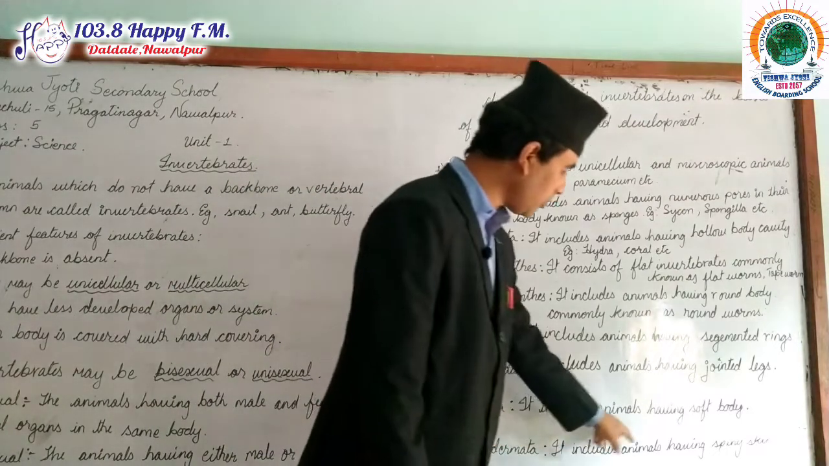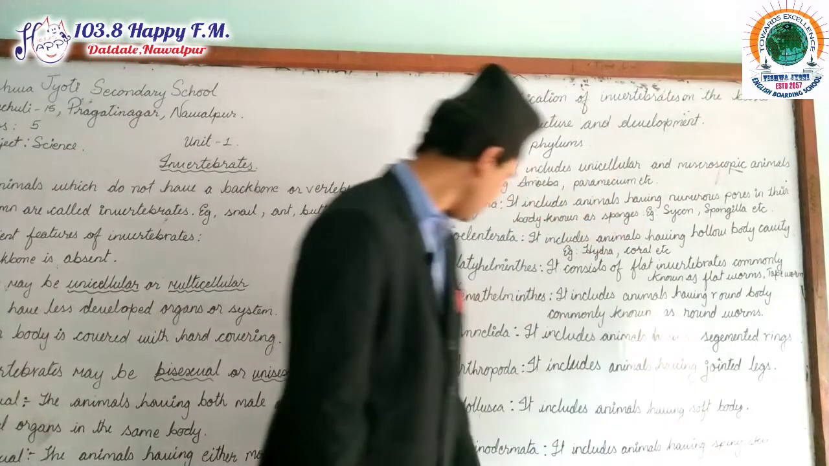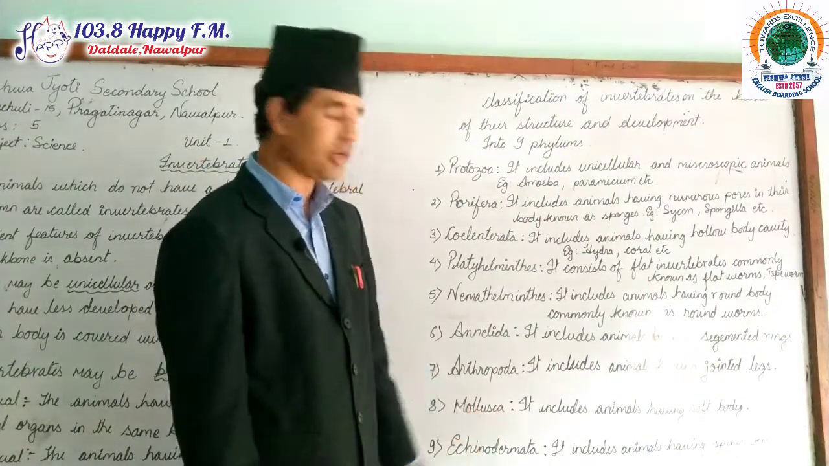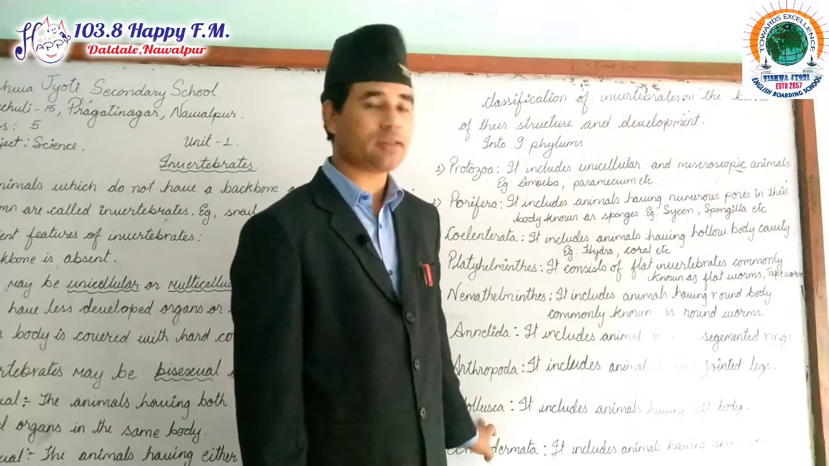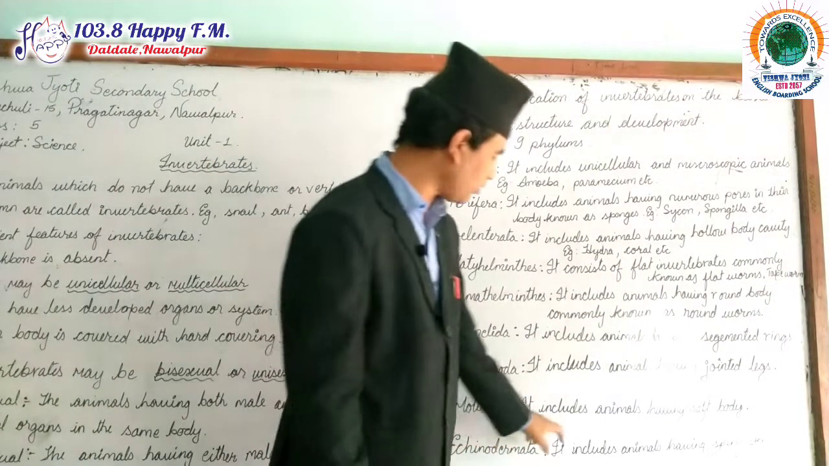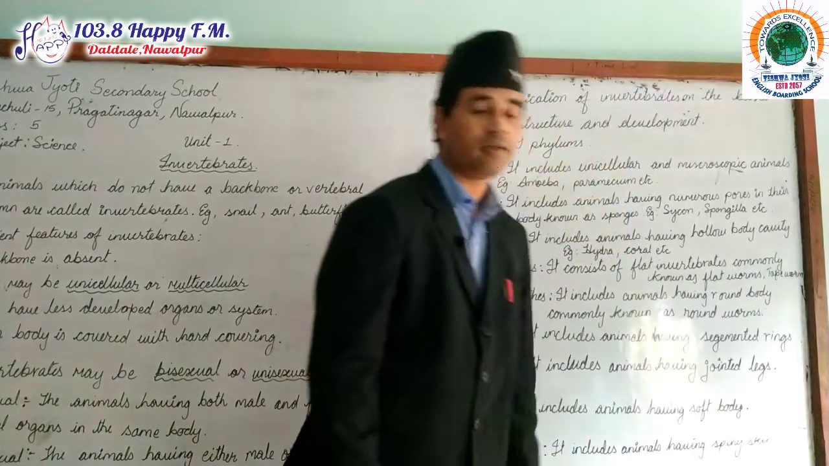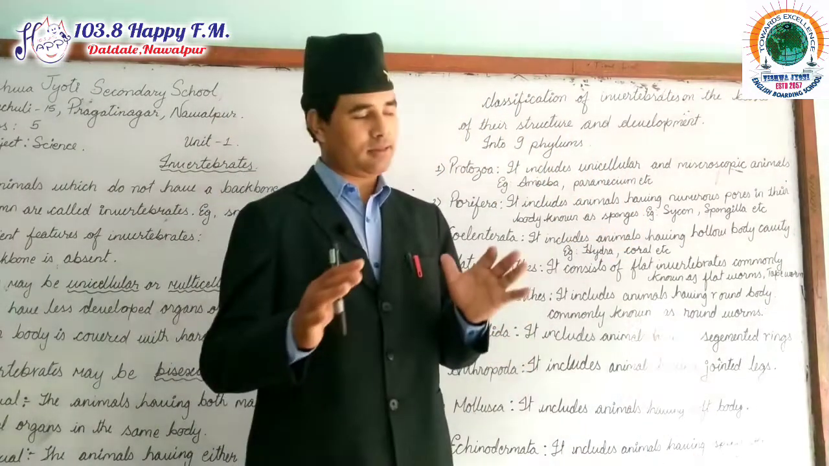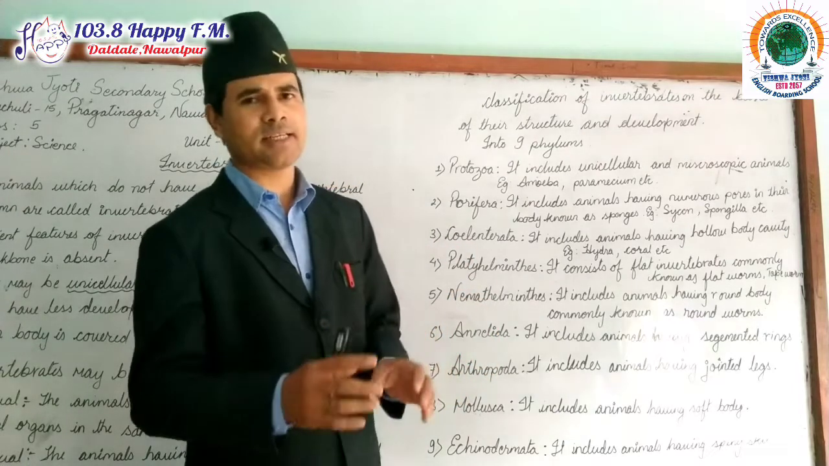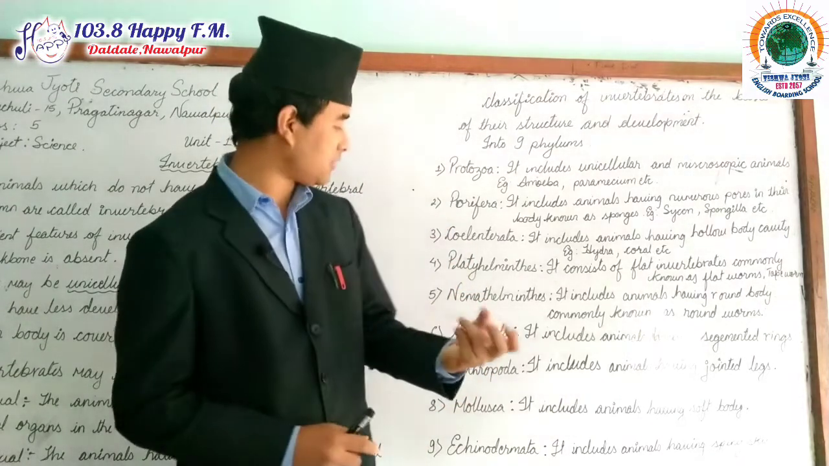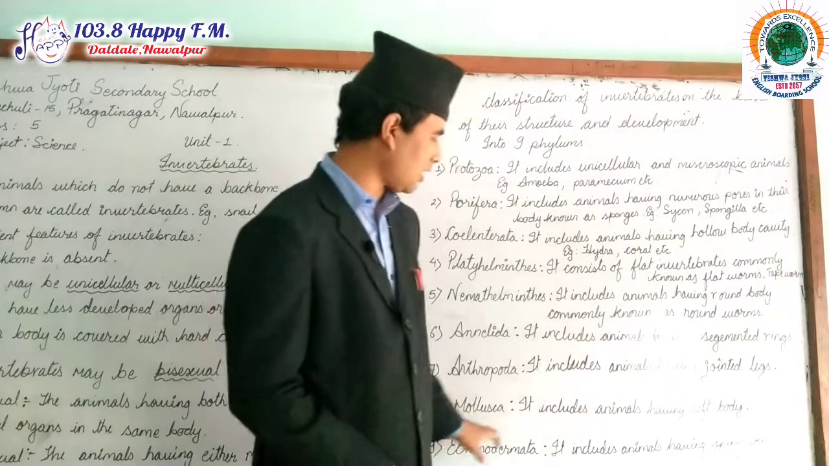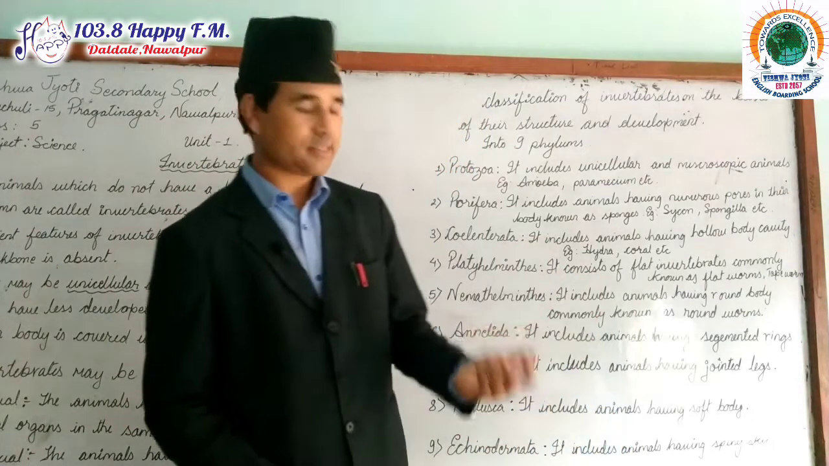Mollusca includes animals having a soft body. Regarding Mollusca, there is a very good point, because it is commonly seen in our society, in our community, or in our surrounding environment. Mollusca includes animals having a soft body, but their bodies are covered with a hard shell, like a snail. Snail is a very good example of Mollusca. Their body is covered with a hard shell.